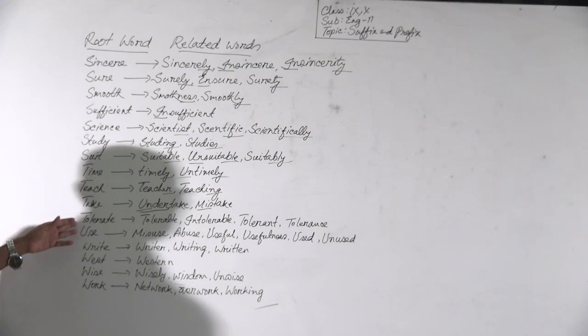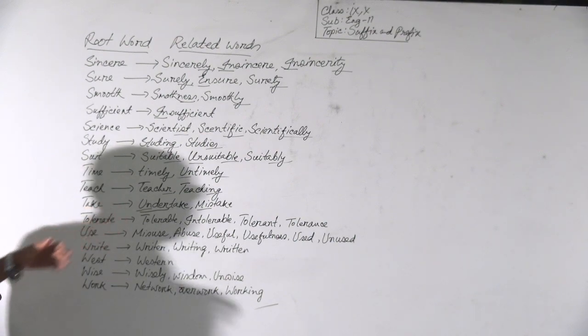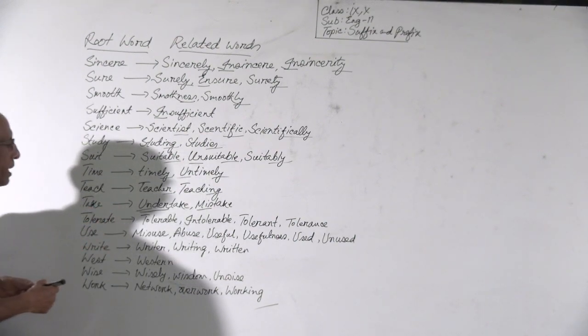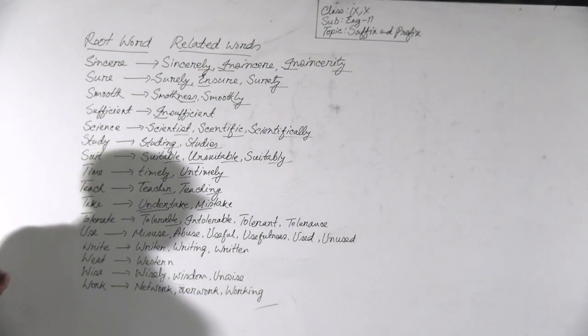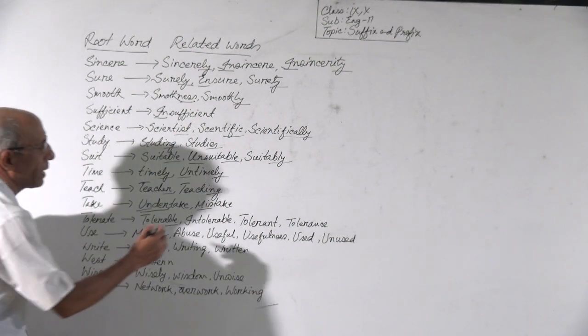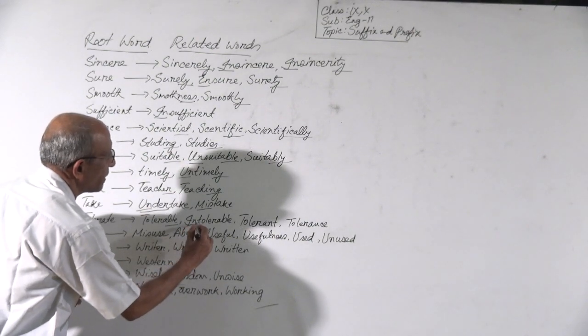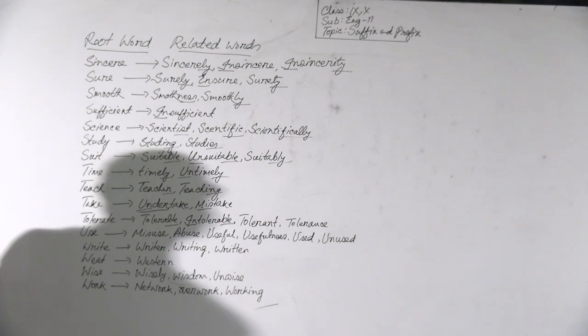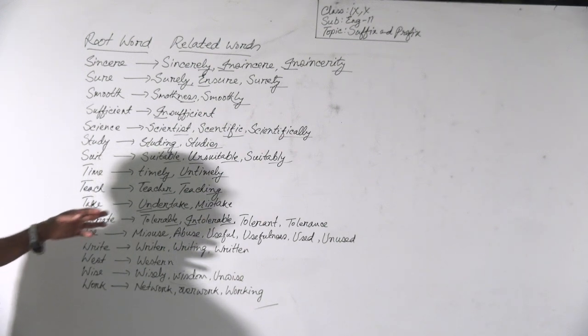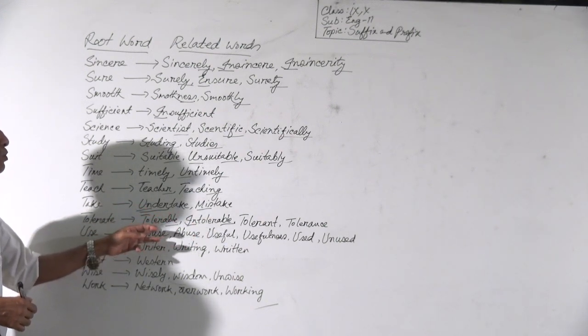Then tolerate. Tolerate is a verb. We can make it tolerable by adding the suffix able. Tolerable is an adjective. We can make intolerable by adding both the prefix in and the suffix able. Intolerable is the opposite of tolerable.